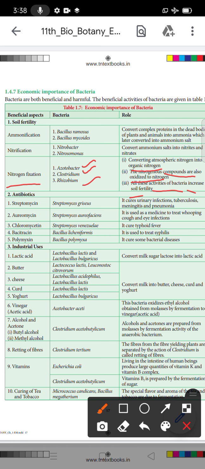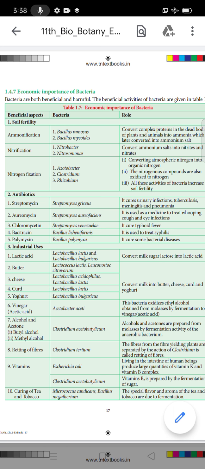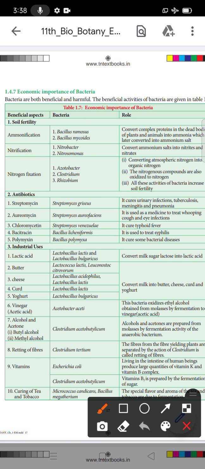Okay, so this is only the soil fertility bacteria. The next one is antibiotics. So antibiotics, what are the bacteria involved? It is streptomycin. Already you know it is streptomycin. What are antibiotics? Antibiotics mean medicine.